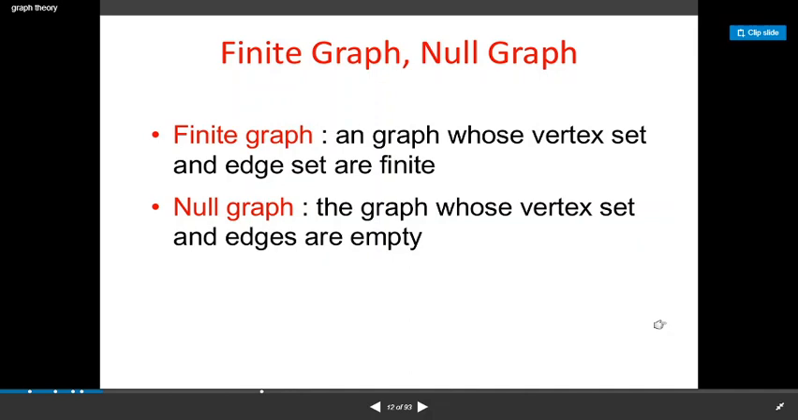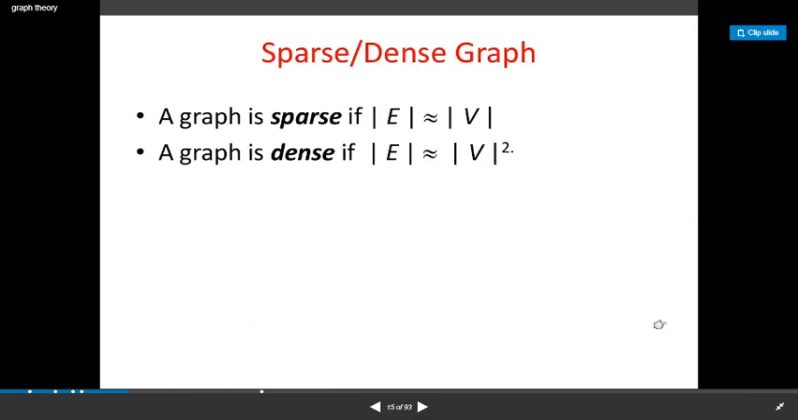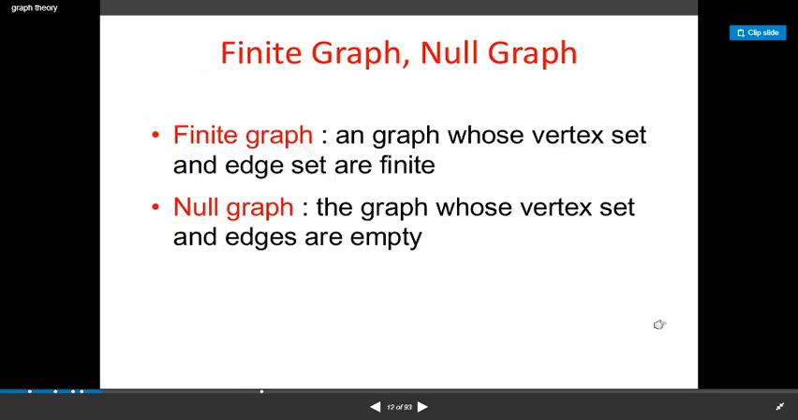Whenever we say that a graph is simple, usually we will consider that graph is also finite. So what is the finite graph? Any graph having only finite number of vertices, whatever the number of edges, we don't worry about it. Any graph having only finite number of vertices is called a finite graph. If it has infinite number of vertices, then it will be an infinite graph. So that's about finite graph.